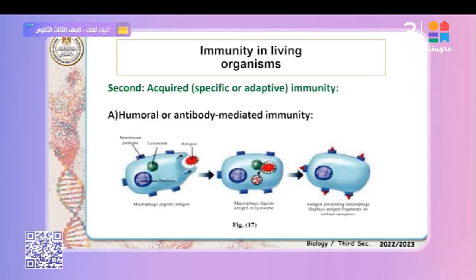Okay, the first stage. Second stage, the macrophage digests the antigen in the lysosome. This is the lysosome. It transforms the antigen into small fragments. The small fragments bind with the MHC, forming the MHC antigen complex, and transfer to the surface of the macrophage. So the antigen-presenting macrophage displays the antigen fragments on its surface receptors. That's right. Okay.